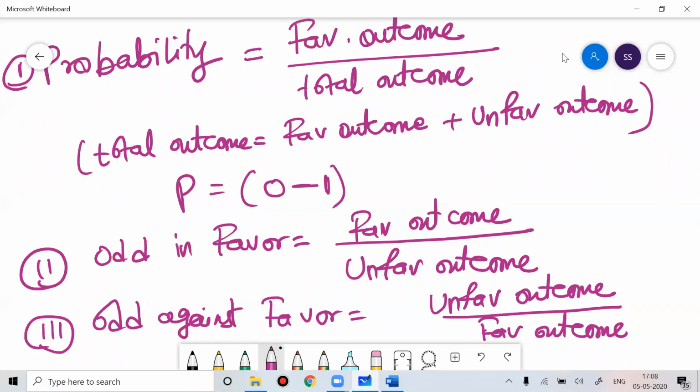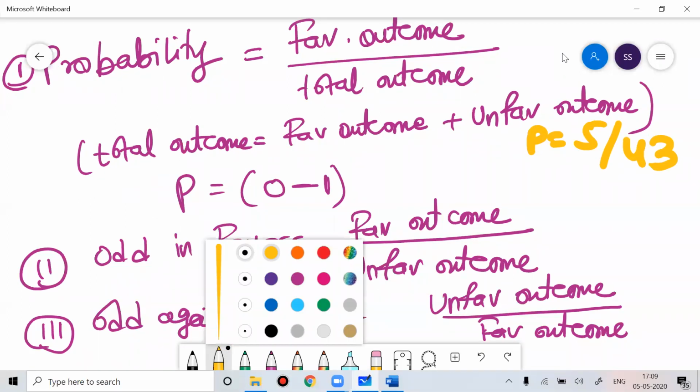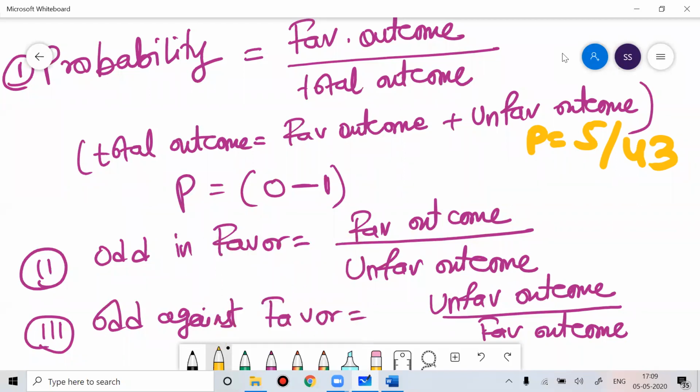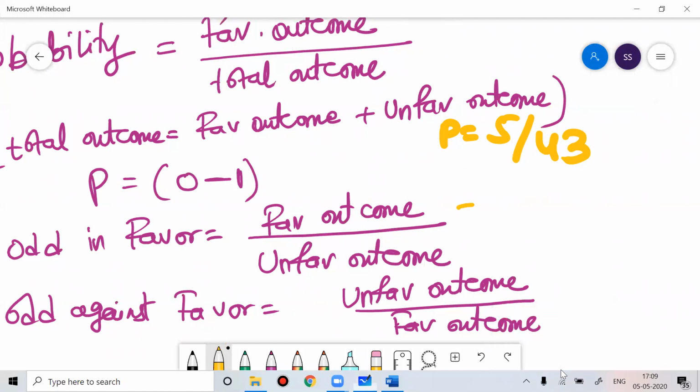Three terms we should know: probability means favorable divided by total, odds in favor means favorable by unfavorable, odds against favor means unfavorable by favorable. So imagine your probability is 5 by 43. Then odds in favor would be 5 by 38, and odds against favor would be 38 by 5. You should be clear with these terms: probability, odds in favor, odds against favor.